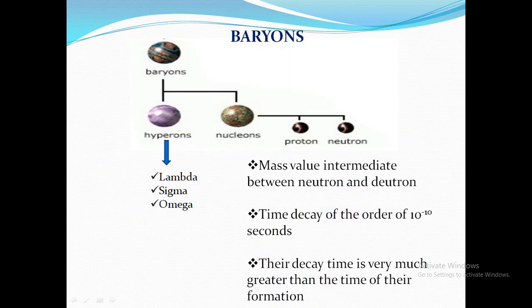Next, baryons. You know that baryons are classified as hyperons and nucleons. Nucleons are classified as protons and neutrons, and hyperons are further classified as lambda, sigma and omega. Baryons have mass values intermediate between the neutron and the deuteron. The decay time is of the order of 10 to the power minus 10 seconds, which is very much greater than the time of their formation.